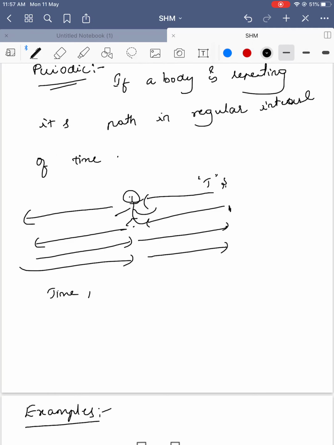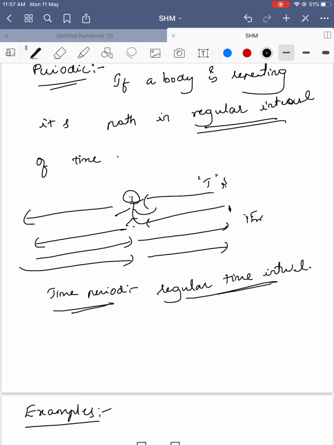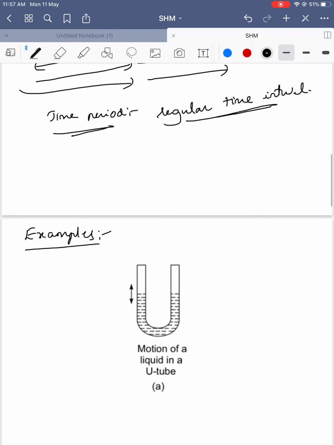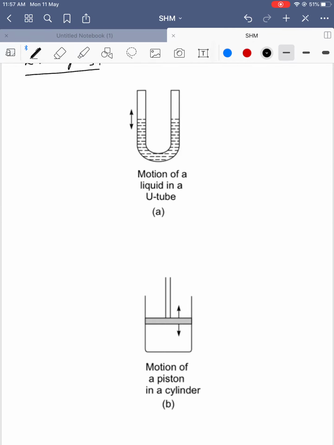Time period. This regular time interval is called the time period. Say after 1 hour he is coming back, then his time period is 1 hour. He is repeating his motion after 1 hour. This is called a time period. A few examples we can discuss in this regard.